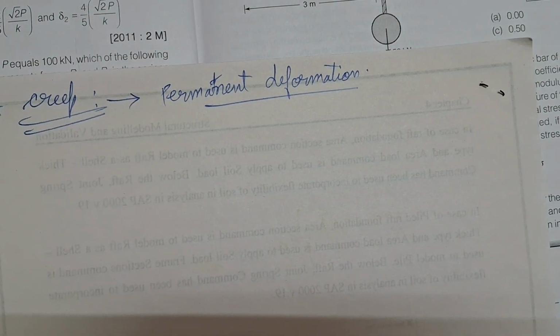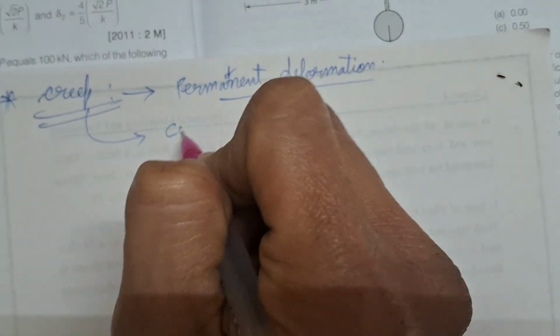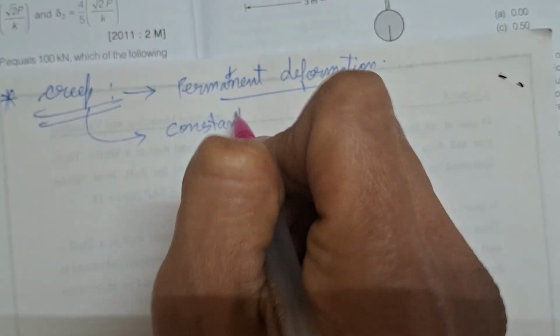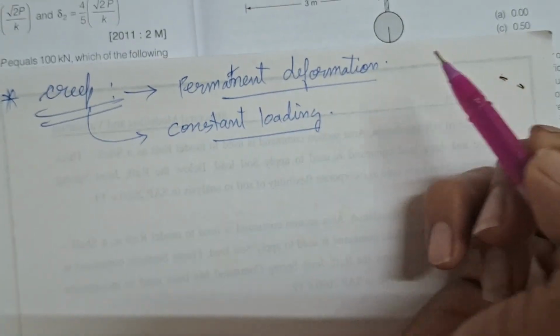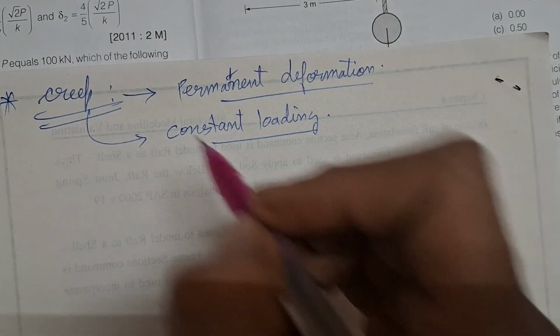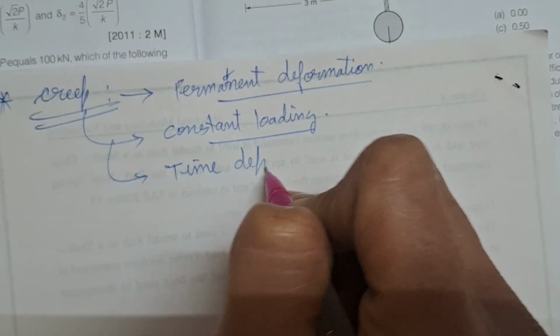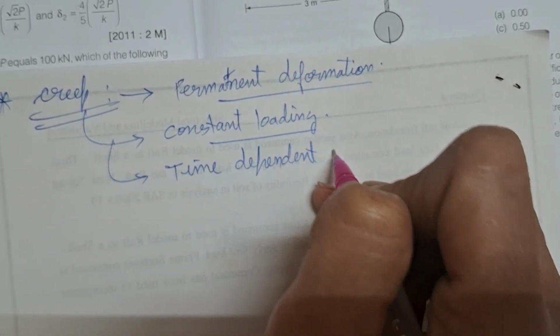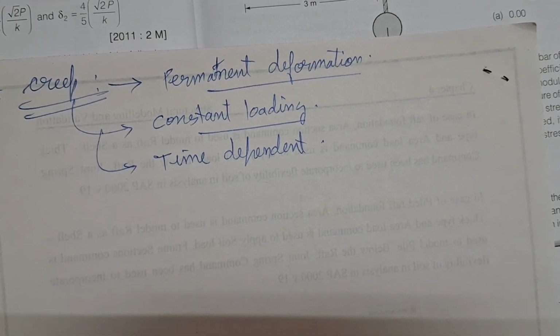Basically it is recorded with passage of time, and that too at constant loading. Okay, so the key term you should remember is that it is time dependent. Okay, so I am writing some of the key points so that you can understand what is creep. Creep is basically a permanent deformation, right?